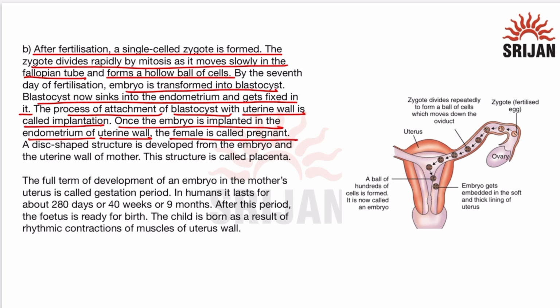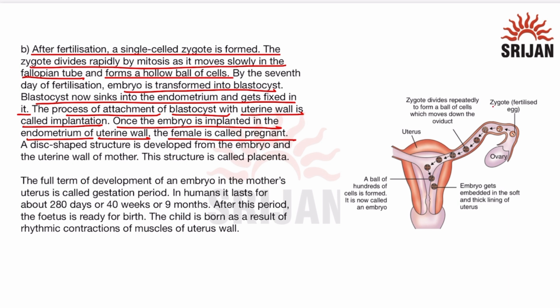As we can see in this figure also, the zygote is formed here, which is the fertilized egg. The zygote will divide repeatedly to form a ball of cells, which is known as blastocyst, and it moves down the oviduct of the fallopian tube. The embryo will get embedded in the soft and thick lining of the uterus, which is the endometrium, and a ball of hundreds of cells is formed, which is now called an embryo. So, it gets implanted inside the uterus.